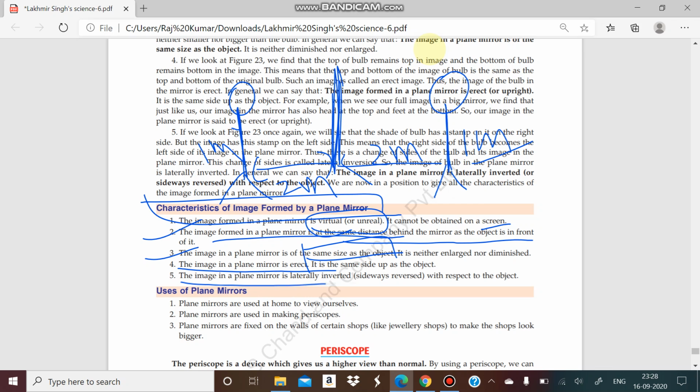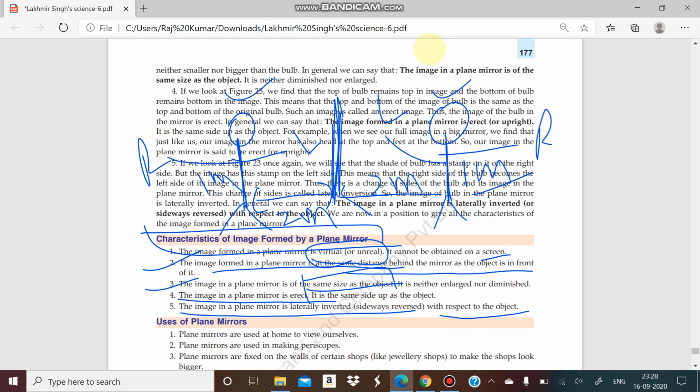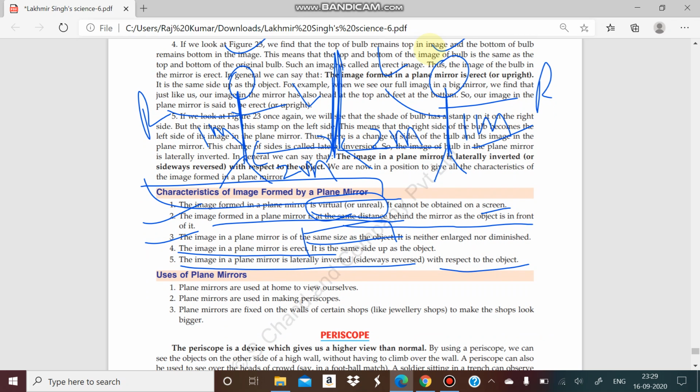Now you will see the image of the plane mirror is laterally inverted, sideways reversed with respect to the object. So it will be reversed sideways. Sideways means if this is my right hand and that is my left hand, but in this condition that will be my right hand and that will be my left hand. So it is just reversed sidewise, not upside. That is my head, that is my mirror image head. So it is not reversed upside down, it is just reversed side by side. Left will be turned into right, right will be turned into left, but up will remain up, down will remain down. I think you get the meaning of it.